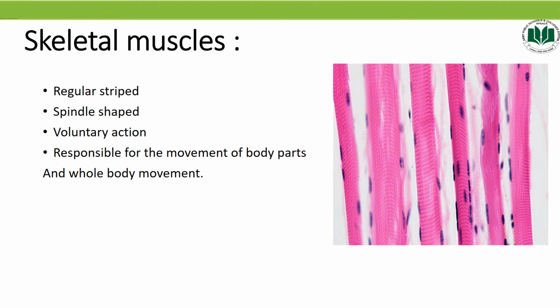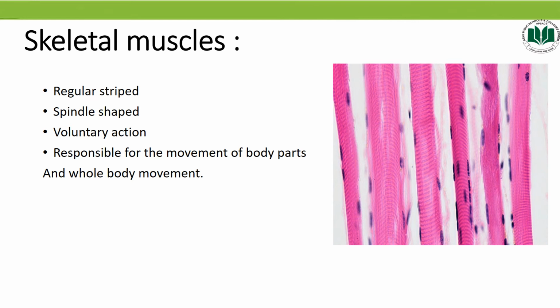When you see under the microscope, as the diagram shows, skeletal muscle cells look striated. That's why they are called striated muscles. These muscles are made up of protein filaments. Skeletal muscles are also called striated muscles because they show alternate light and dark regions under microscope.